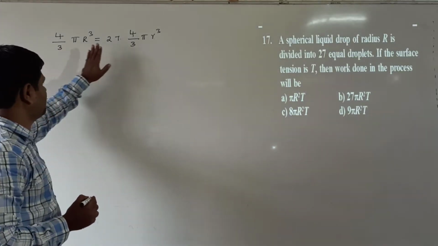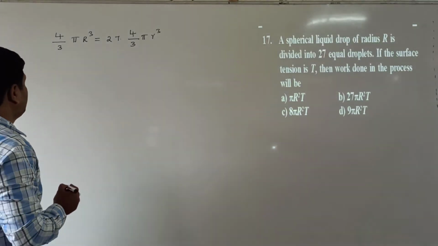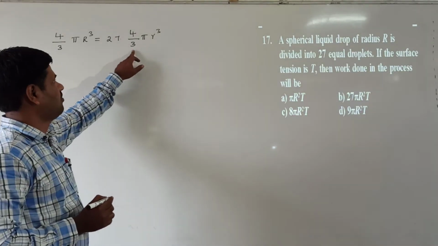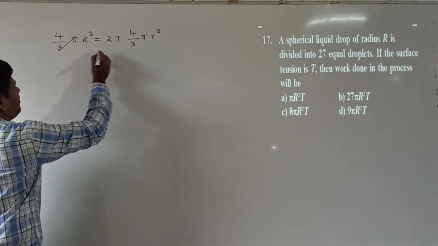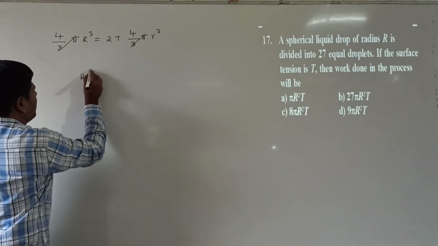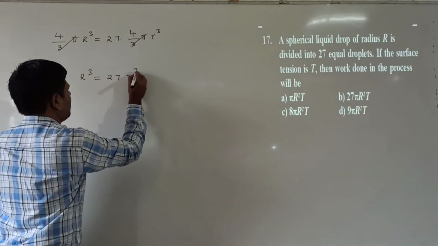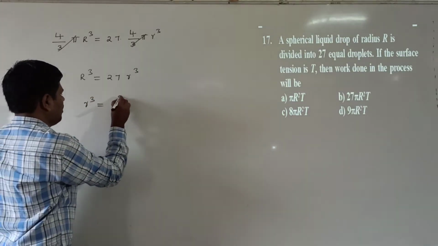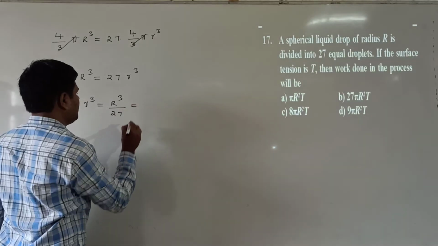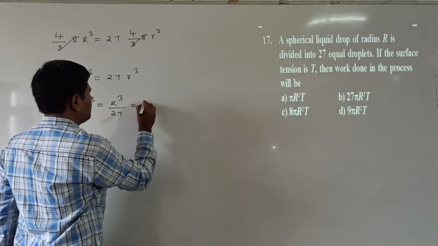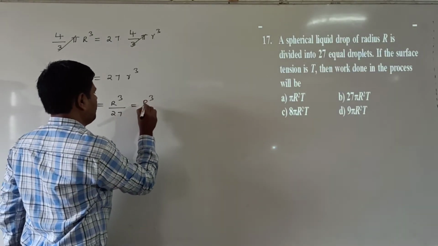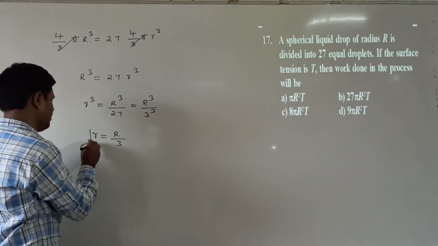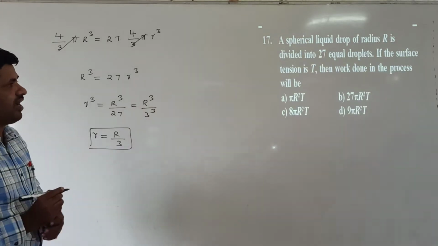So the value of this one and this one is the same. Now here 4 by 3, 27 is multiplying with the small drop volume 4 by 3 pi r cube. Here 4 by 3 pi, 4 by 3 pi cancel. Now R cube is equal to 27 r cube. Small r simplified: small r cube is equal to R cube by 27, which means R cube by 3 cube. Now r is equal to R by 3.